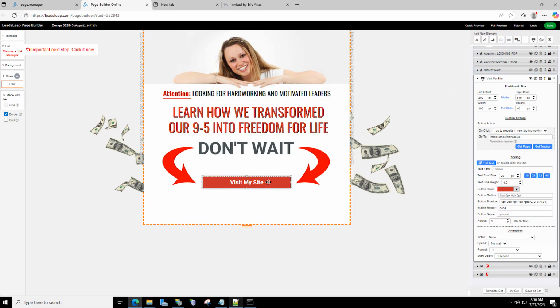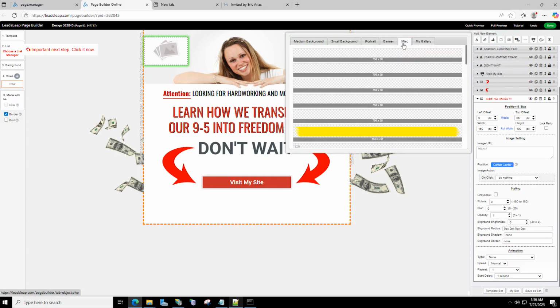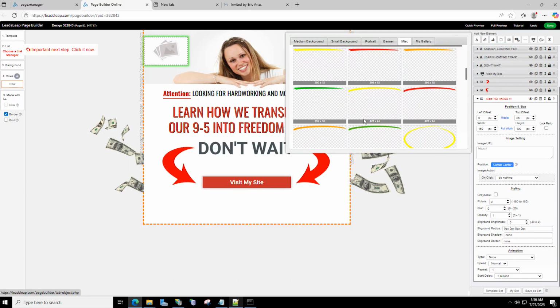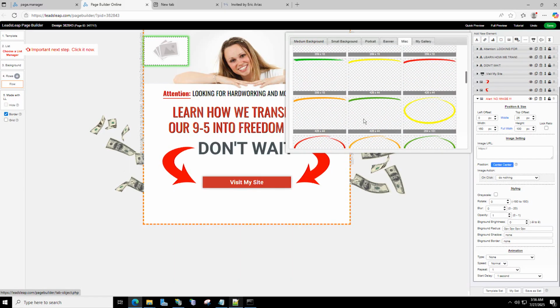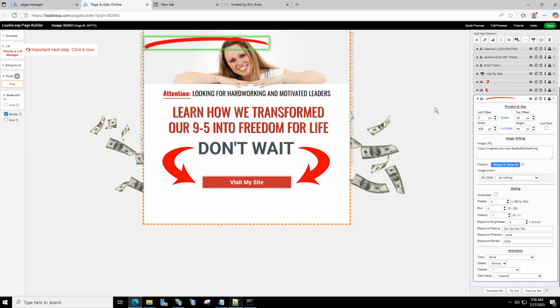So I could spend a lot of time designing this. Like, let's say I want to add another element. Up here, you have options on the types of elements to add. I'll go ahead and click add an image element and go to miscellaneous. And from there, I can add all these little objects here. Maybe I just want to add a line. So let me click this one and click done. And from there, I'll drag this down.